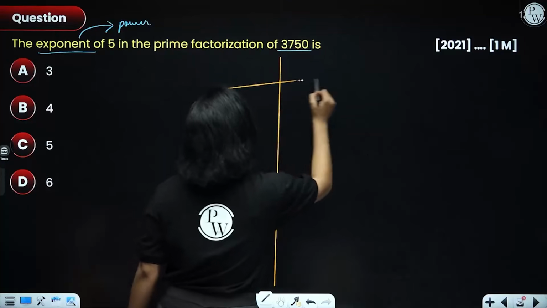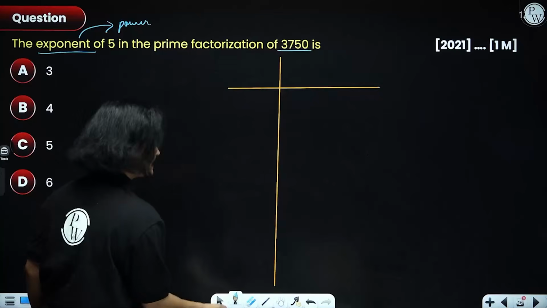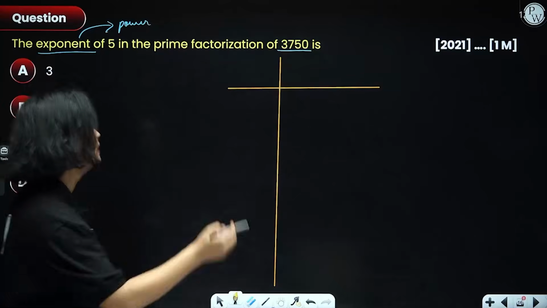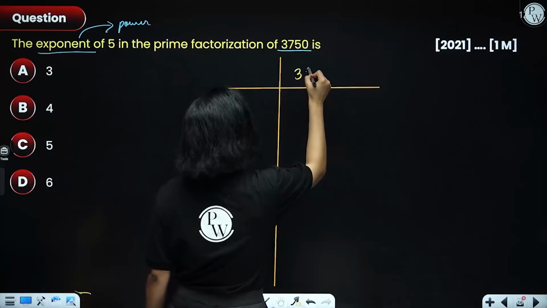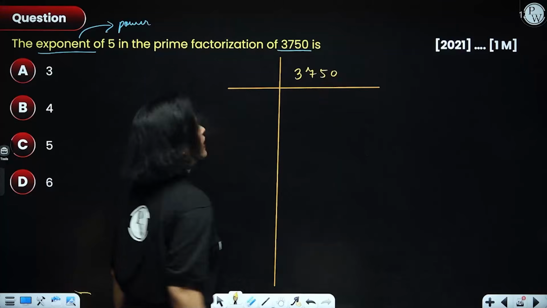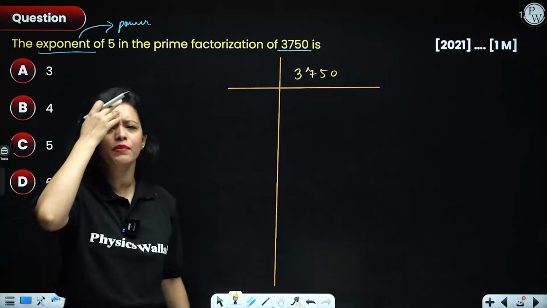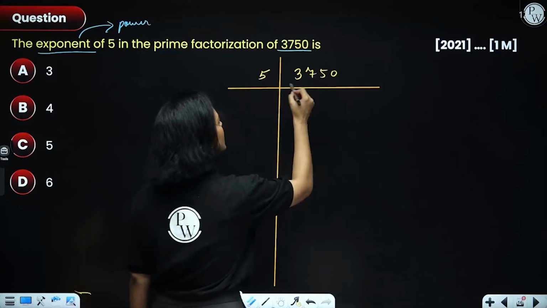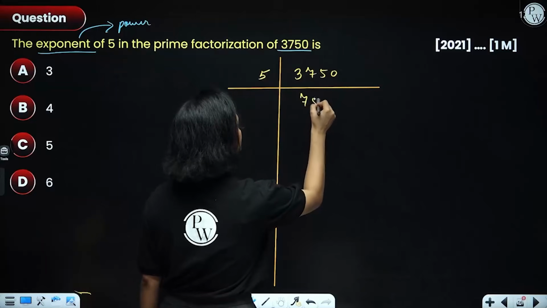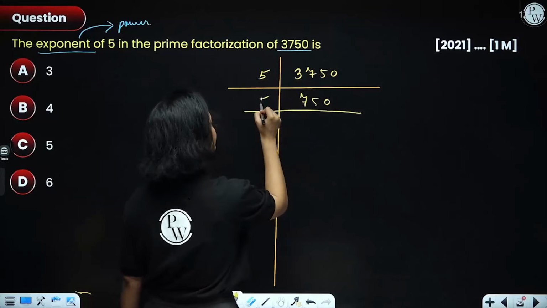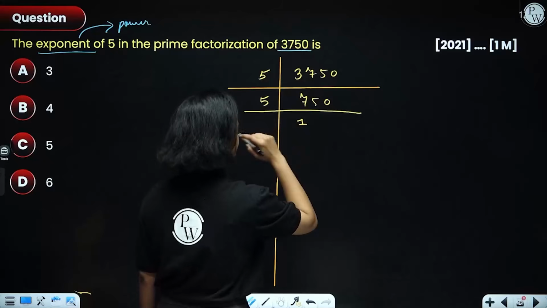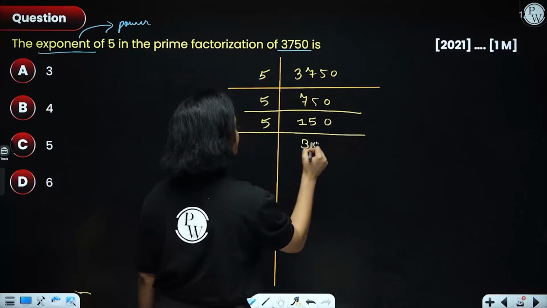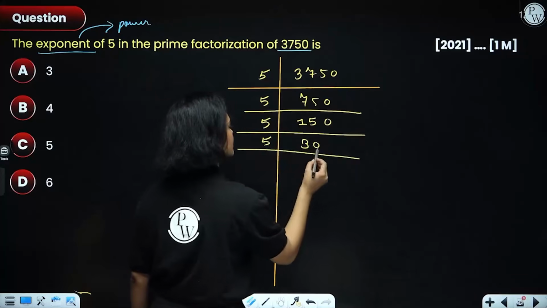Got it? So, for that, let's start the prime factorization of 3750. I want the answer in the comment box, guys. Let's see how fast you can give the answer. 3750. Okay, so you can start by dividing it with any prime number that comes into your mind. So, for me, I'll start by dividing it by 5. So, what I'll get? 750. Again, I'll divide it by 5. 150. Again, I'll divide it by 5. 30. Again, I'll divide it by 5.